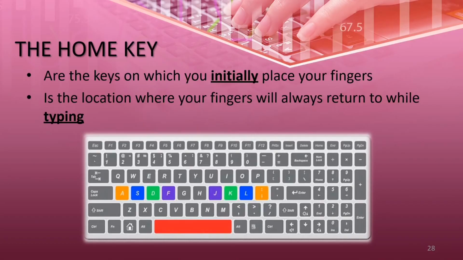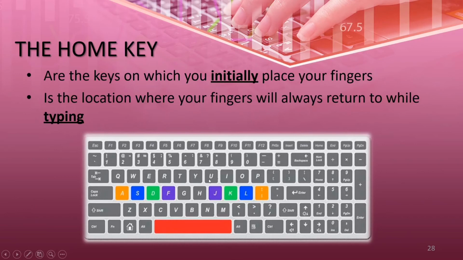Now see the home keys. The most important thing whenever we are typing. The home keys are the keys on which you initially place your fingers. What the first sentence I am writing here says is that these are the keys on which you initially place your fingers, which means what we display here in red color: A, S, D, F, J, K, L and semicolon keys.